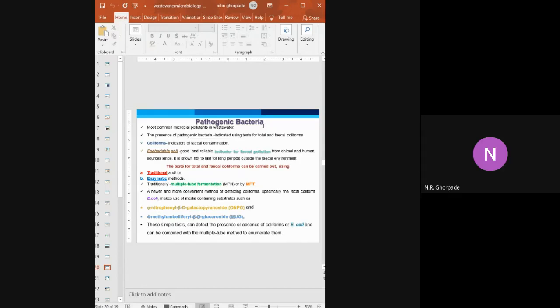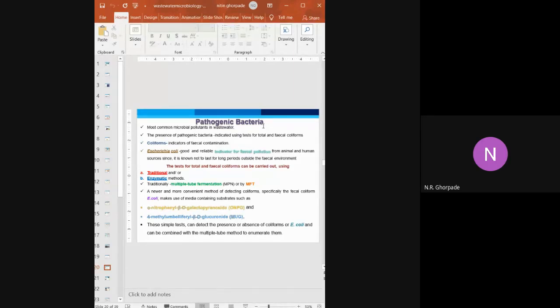Depending on the facility, you can do the activity, and suppose you find traces or growth of any bacteria, that is E. coli or Salmonella or Shigella. They indicate that there is an entry of a human pathogen, and this water is now polluted.